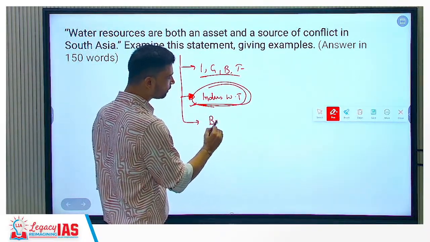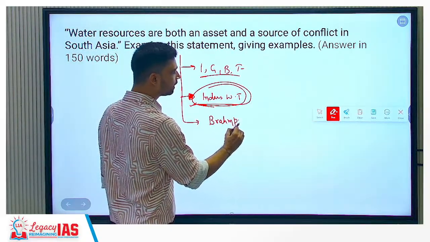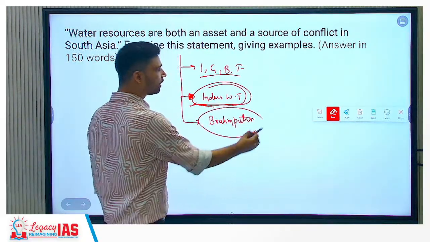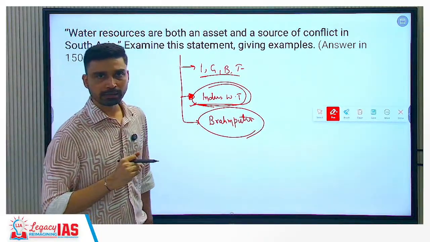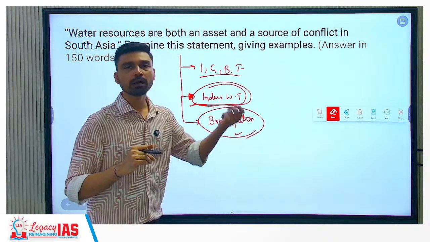Second is Brahmaputra River. Brahmaputra originates from China. China has decided that it will build a dam, and not any dam, but the largest dam in the world over Brahmaputra River, called the Medog Dam. Similarly, India has decided it will build the Upper Siang Dam.